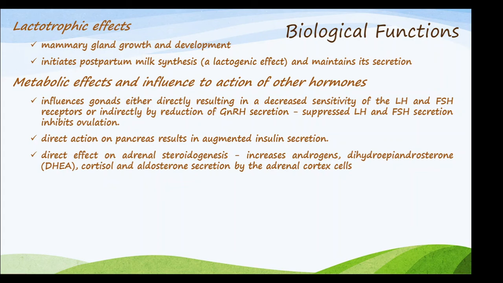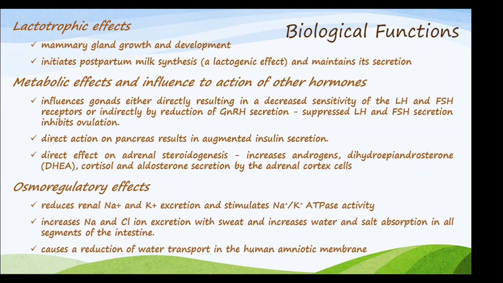And suppressed LH/FSH secretion will inhibit ovulation. And it has a direct action on the pancreas, results in augmented or increased insulin secretion. Direct effect on adrenal steroidogenesis, that is increases androgens, cortisol, aldosterone secretion by the adrenal cortex cells.